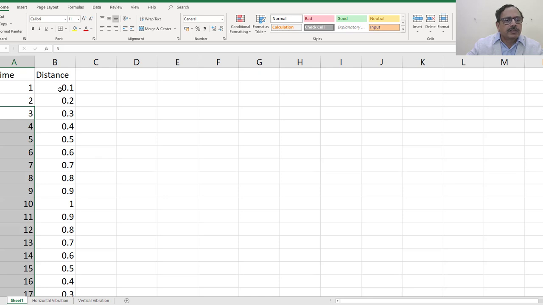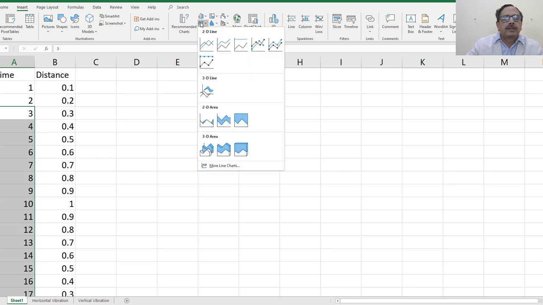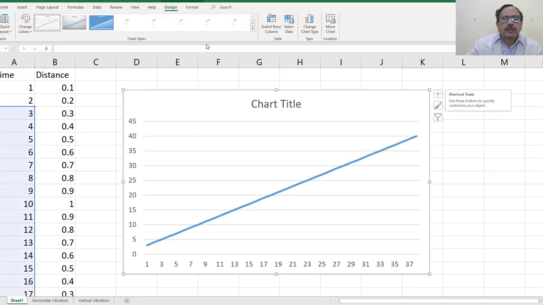So time versus distance. One could have observed also, not necessarily like this. It could be 0.2, 0.4, like that, up to 1, then again decreasing, again going to the negative side, and so on. That's how one can record this time versus distance. Now if you want to plot the graph of this, go to insert, and there is this graph symbols, 2D graphs.